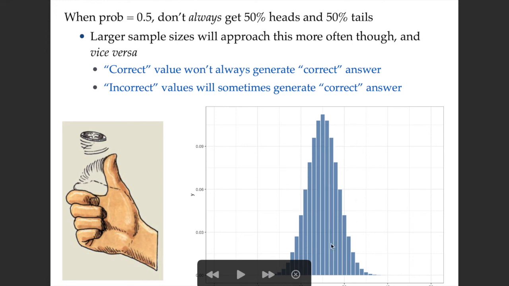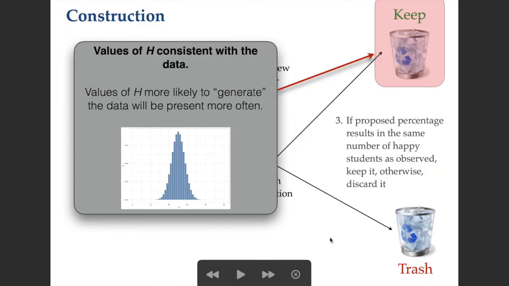And so that's what this distribution represents. That's what we'll be getting here, right? From these kept values, the values of our hypothesis, the values of the proportion of happy students that are more likely to generate our observed value of happy students, are going to be present more often in our kept list of numbers. So hopefully that makes sense.